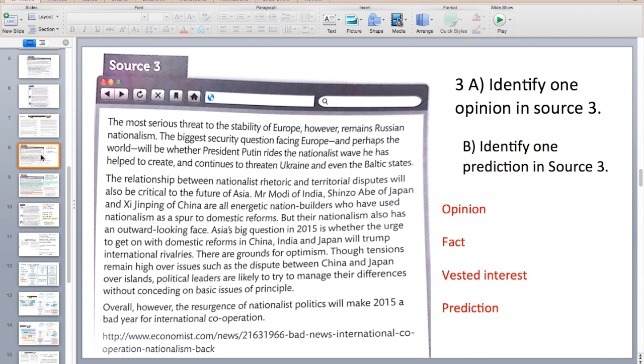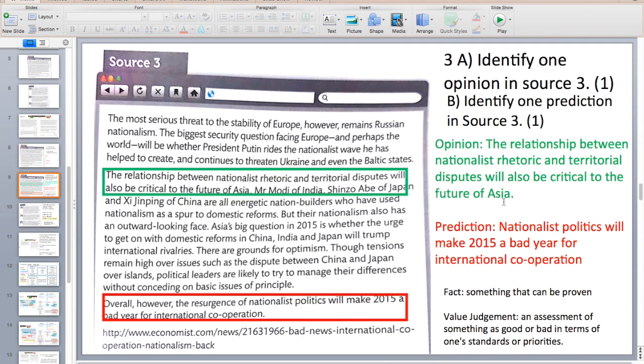3A is going to be a 1-mark question, so you just need to copy and paste from the source. It could be either opinion, fact, vested interest, or prediction in 3A and B. You don't need to explain why they are that, you just need to copy and write down from the source. Here are some example answers.